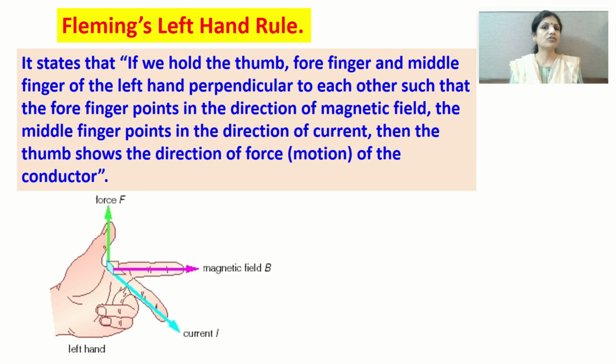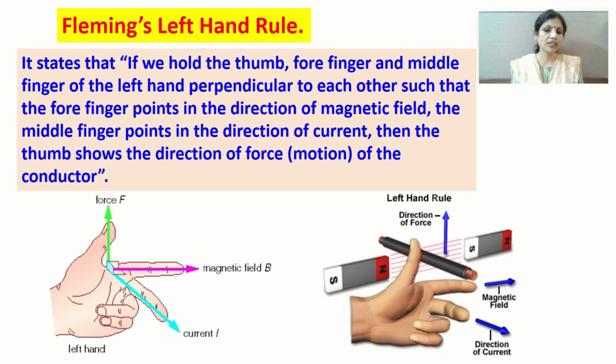Three fingers are stretched in such a manner that they are mutually perpendicular to each other. Then if the forefinger shows the direction of magnetic field and the middle finger shows the direction of current, then the thumb will always give us the direction in which the force is experienced by a current carrying conductor. So here is a better idea. Look at this. Two magnets are kept which produce a magnetic field.